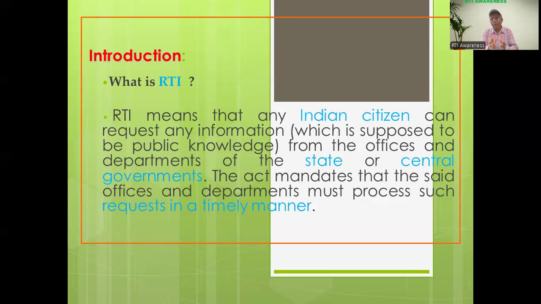By using this right to information, any citizen can seek any information from a public authority, maybe your social development, cultural development, economic development, health development, or the total well-being of the society. Since we are citizens of India, casting our vote, one man one vote from adult franchise, it is our right to know what is happening in the society, what is happening in the government, what is happening in the public authority. This is given by the government of India.